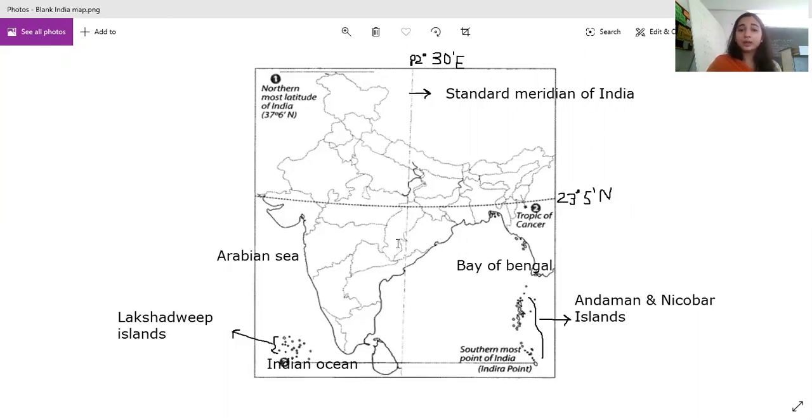Clear? So this map work you have to complete by Friday. And in the next class on Friday, we will move ahead. We will mark all the political states in India. What is the status of Jammu and Kashmir? We will do everything on Friday.